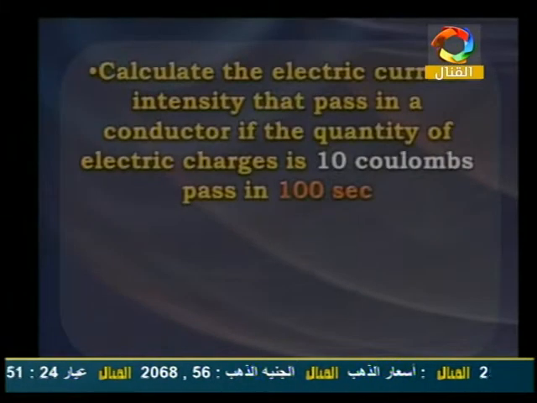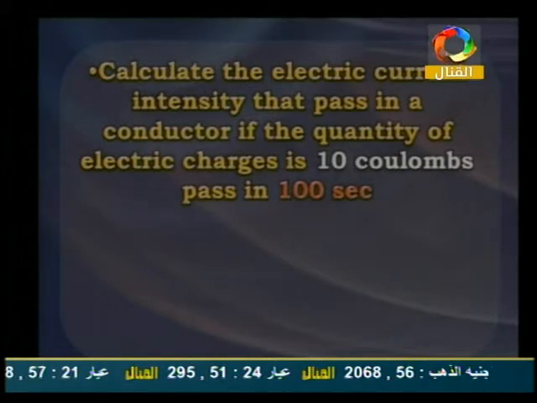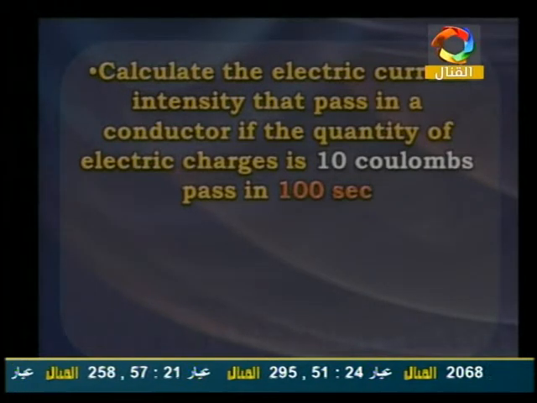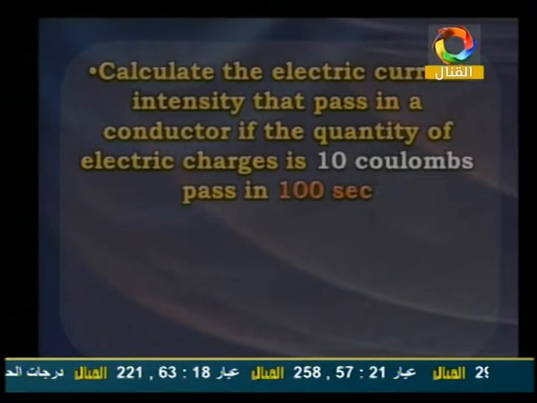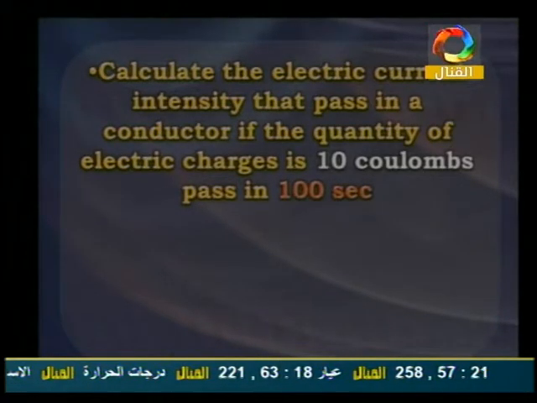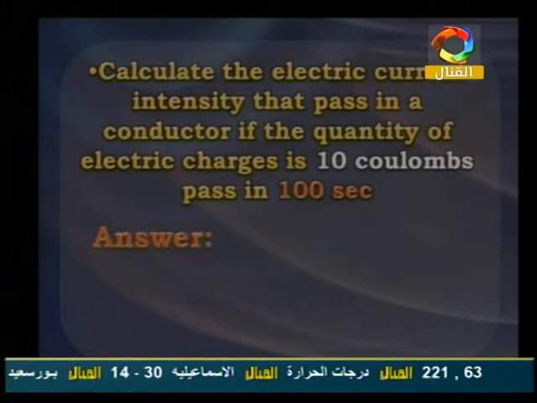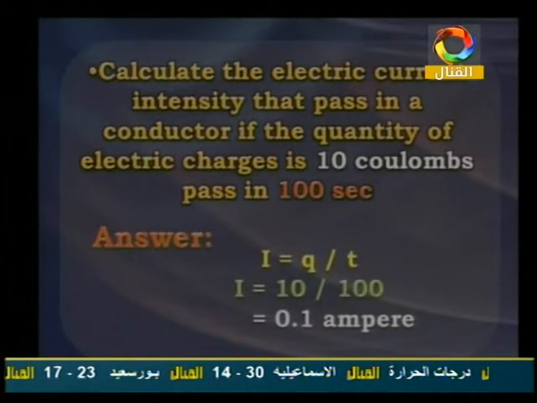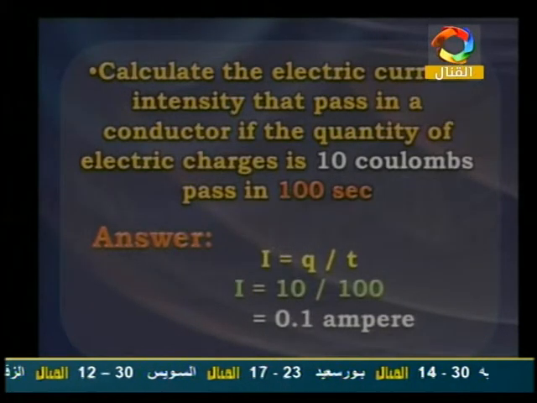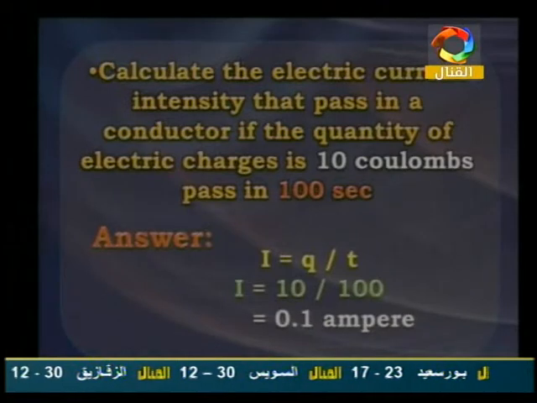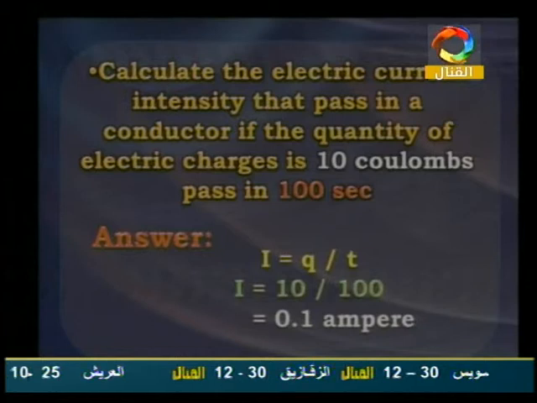Another problem: calculate the electric current intensity that passes in the conductor when the quantity of the electric charge is 10 coulombs passing in 100 seconds. It's very easy. We have a rule here. The answer will be I equal Q divide T. I equal 10 coulombs divide 100 seconds, so 10 coulombs divide 100 seconds equal 0.1 ampere.